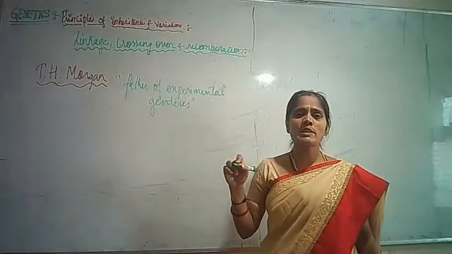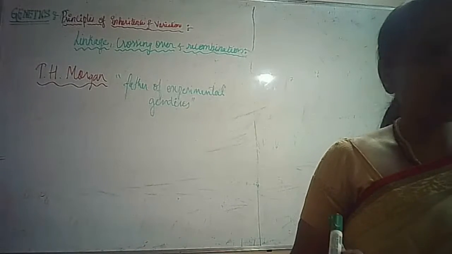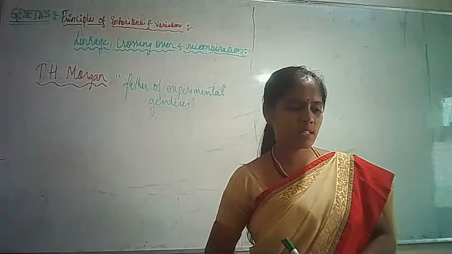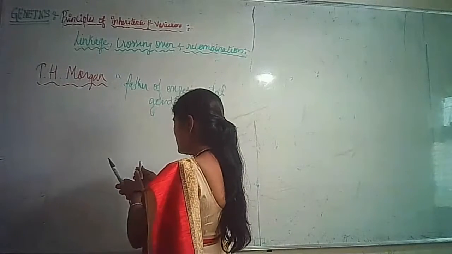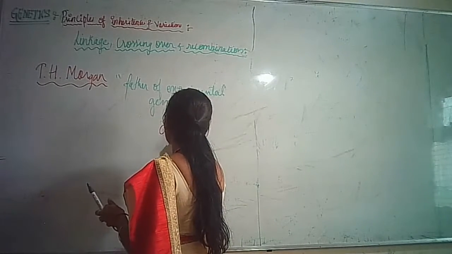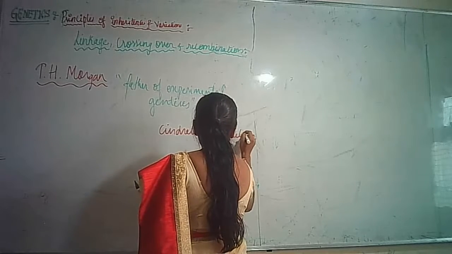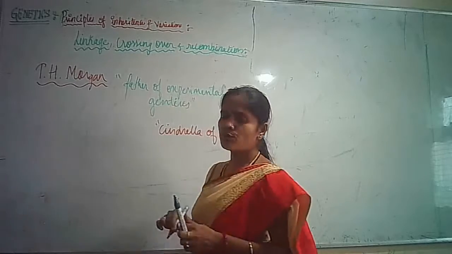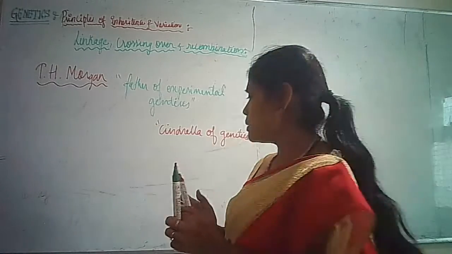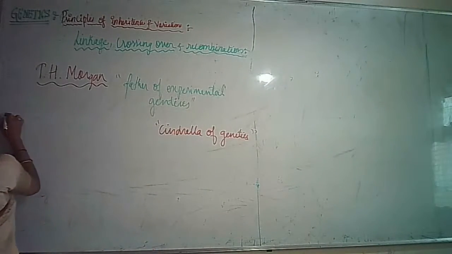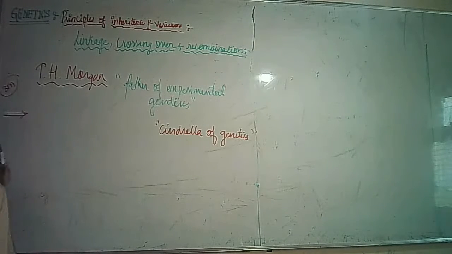Because he did lots of experiments on the fruit flies, and fruit flies are said to be the Cinderella of genetics. What are they said to be? The Cinderella of genetics. So why did he select the fruit flies? He could have selected other plants or other animals, or anything. The reason will come for the 3-mark question.